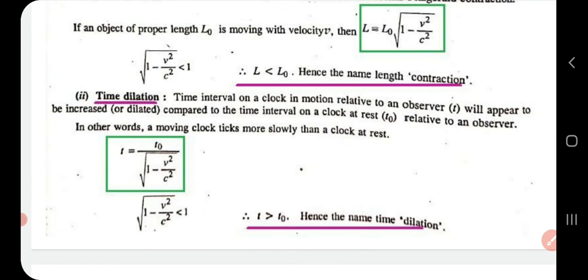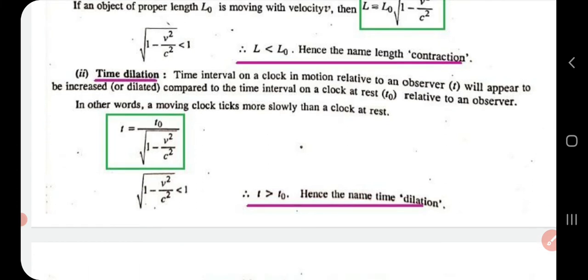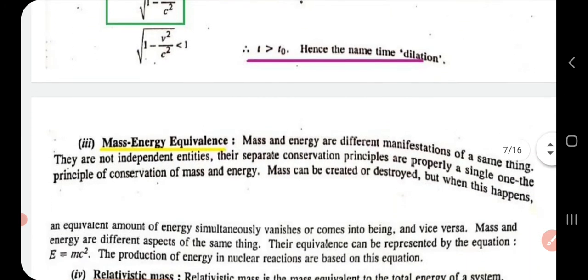Next is time dilation. It means that the time interval on a clock which is in motion relative to an observer will appear to be dilated, that is, it will appear to be increased when compared with the time interval on a clock which is at rest. So a moving clock ticks more slowly than a clock which is at rest. It is given by t equal to t0 by root of 1 minus v square by c square. Since the denominator is less than 1, t will be greater than t0. Hence we give the name time dilation.